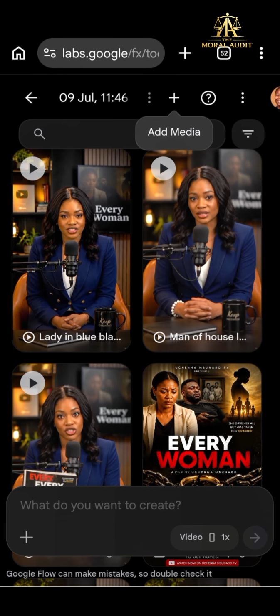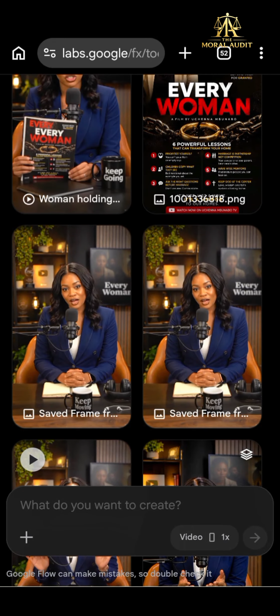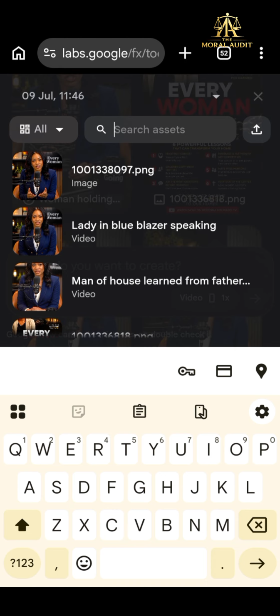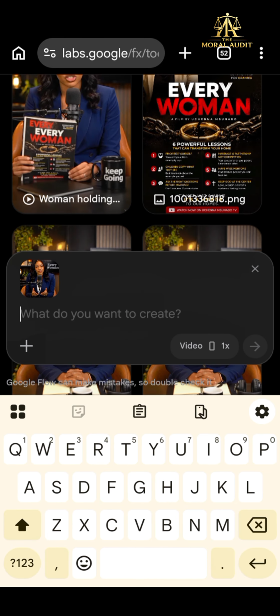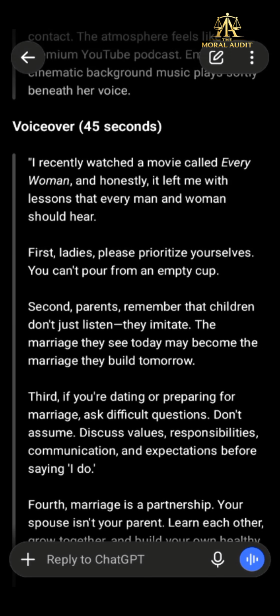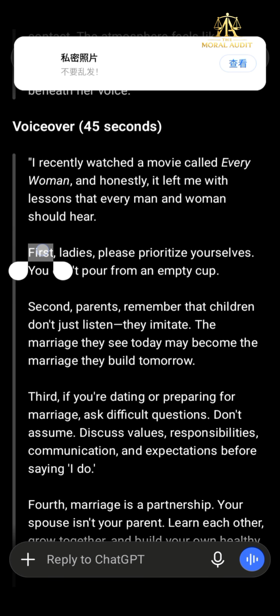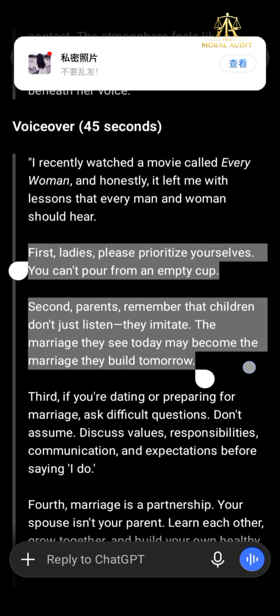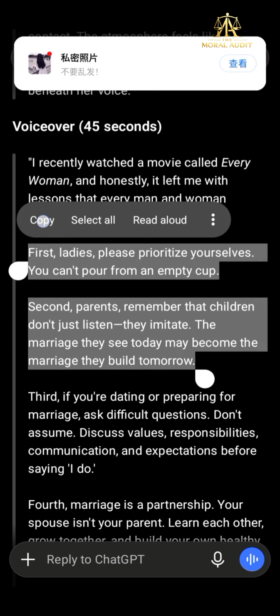Gotten our image here in this particular frame. We can just click on this plus sign, and then we click on our image again, and then it's asking us again what we want to create. So we go back to ChatGPT, and it said, first, ladies, please prioritize yourself, you can't pour from an empty cup. And second, okay, so let's copy this.